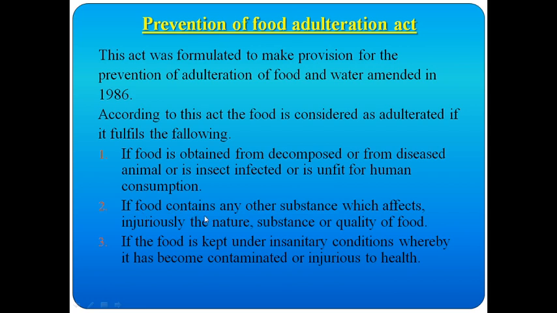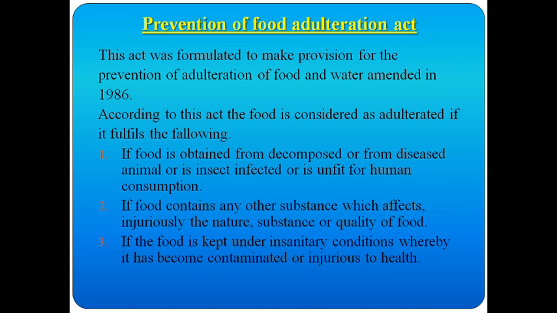Next, if food contains any other substance which injuriously affects the nature, substance or quality of the food. I will tell you one best example. Papaya seeds are added to pepper seeds.